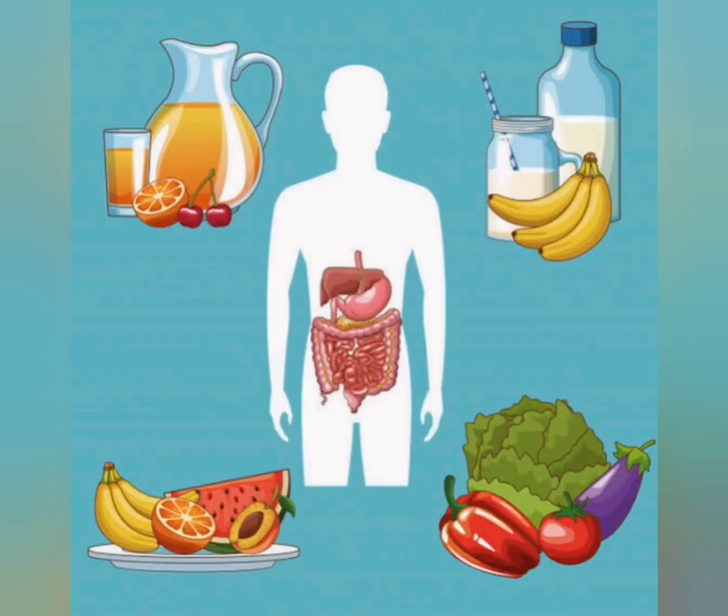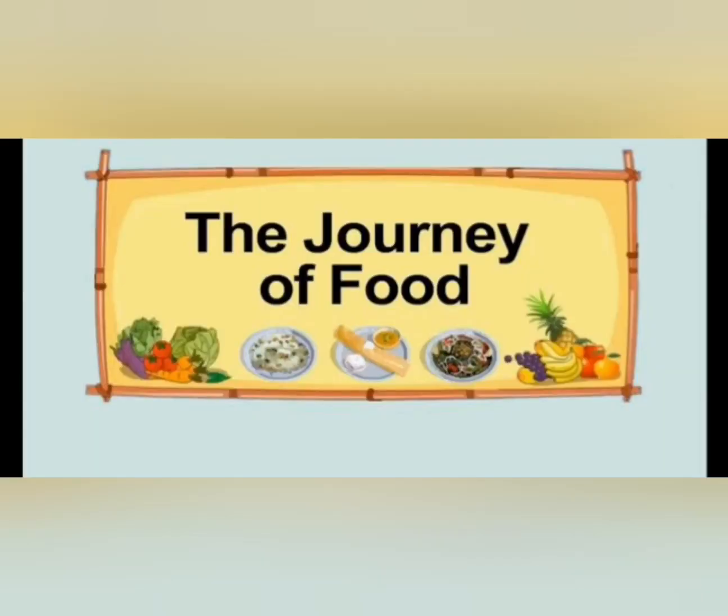So whatever you eat, where will it go? It will go directly into the digestive system. So eat right, because our digestive system is very important to our health. When we eat the right amount of food in the right way and with the right nutrients, we will have a good digestive system.